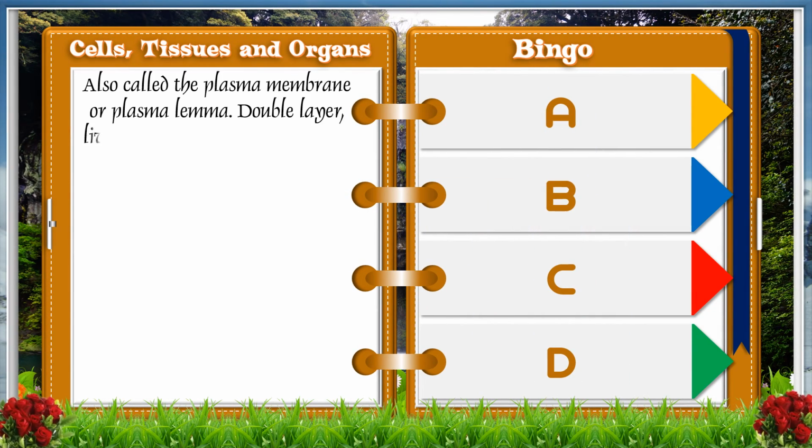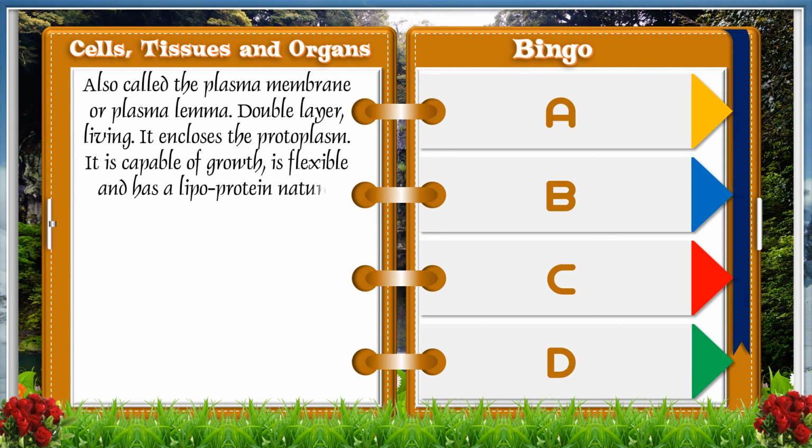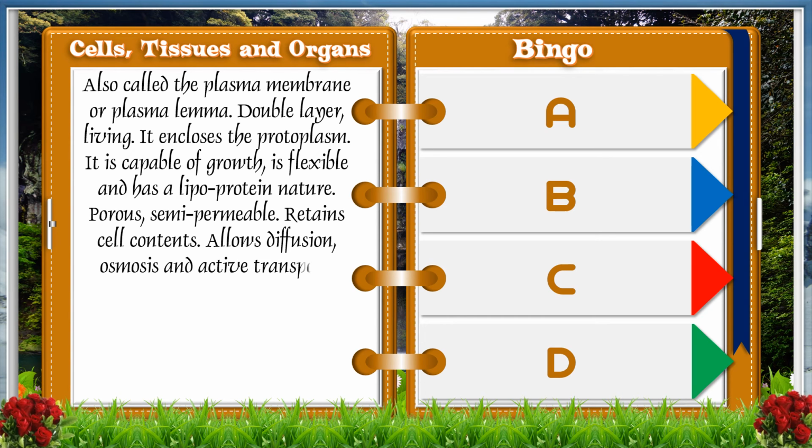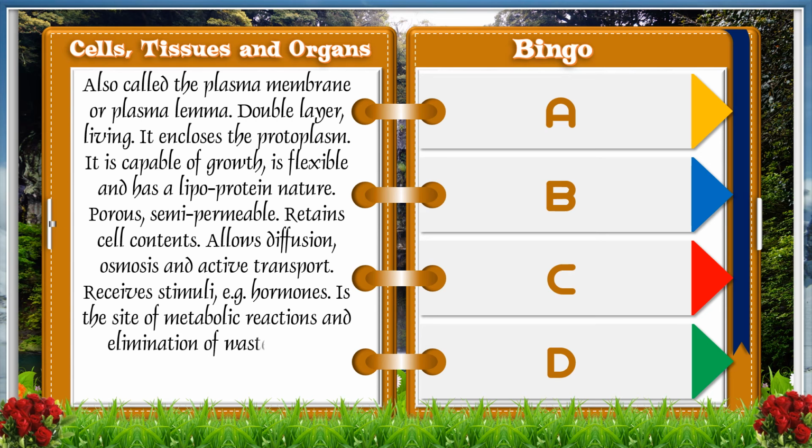Also called the plasma membrane or plasmalemma, double layer, living. It encloses the protoplasm. It is capable of growth. It is flexible and has a lipoprotein nature.